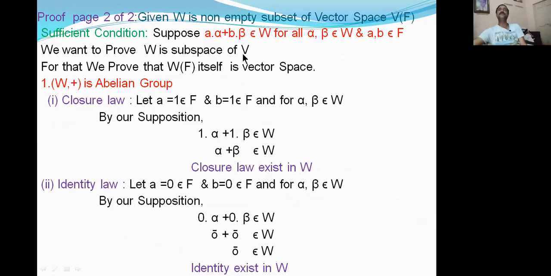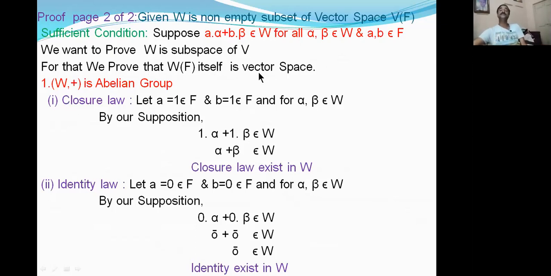W is a subspace of V. What is the definition of a subspace? W must itself be a vector space. Then only we say W is a subspace of V. So now we prove that. For that, we prove that W is itself a vector space.